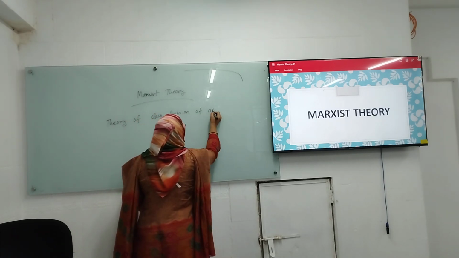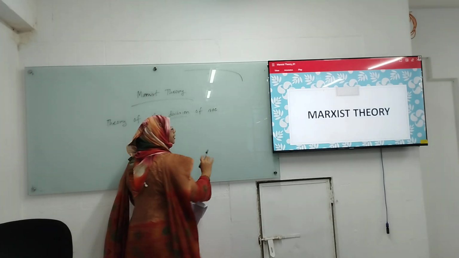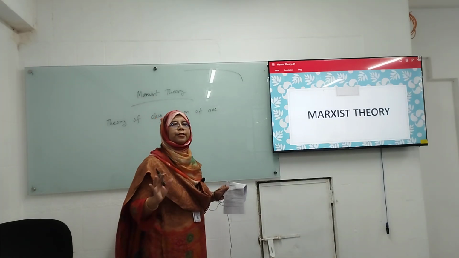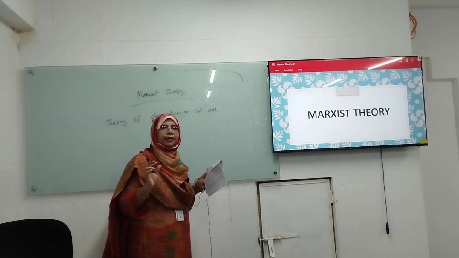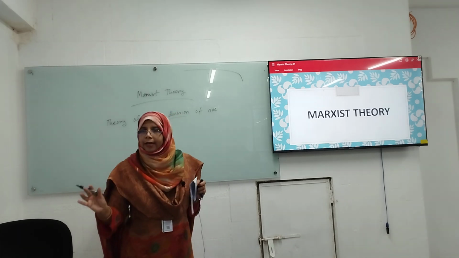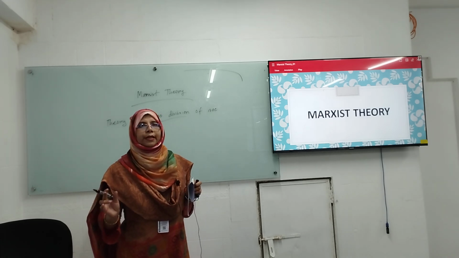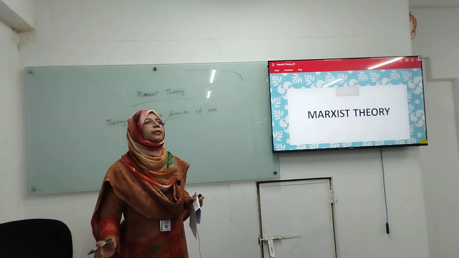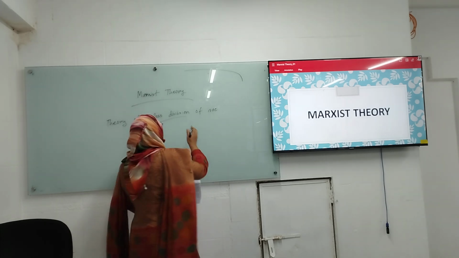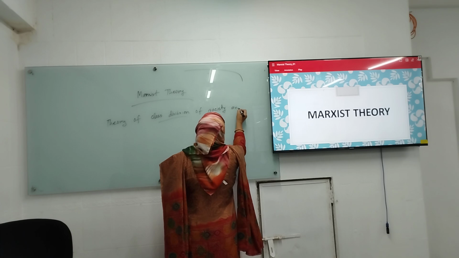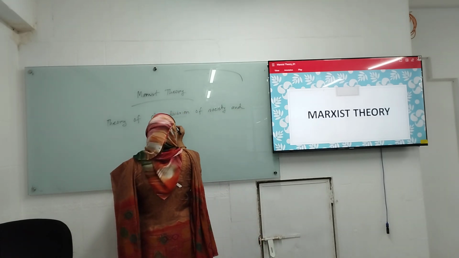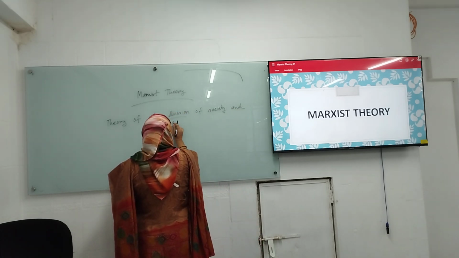Class division means the separation of different classes. There is the middle class, the high class, the elite, the aristocratic class, and after that there is the working class. So class division of society and class struggle.